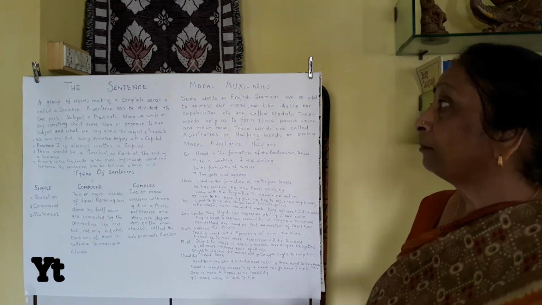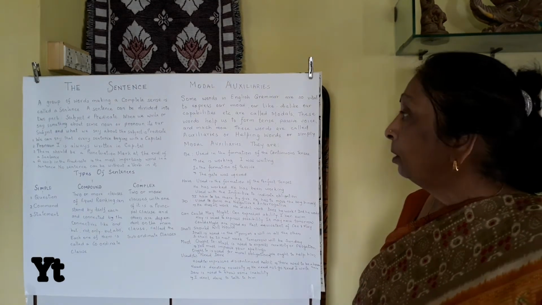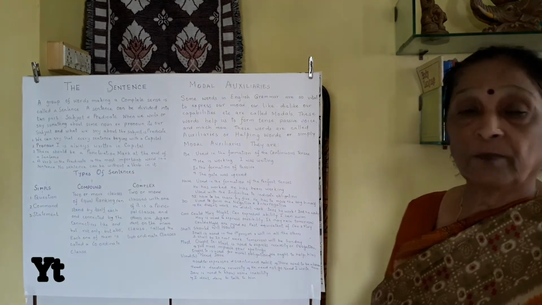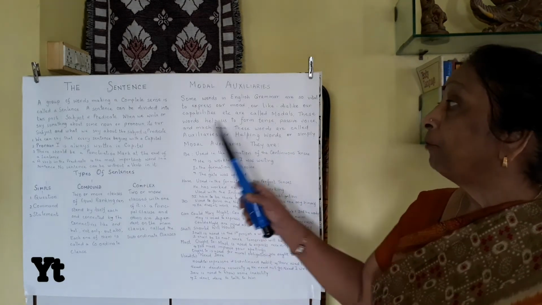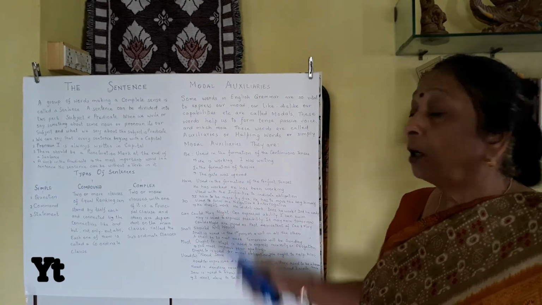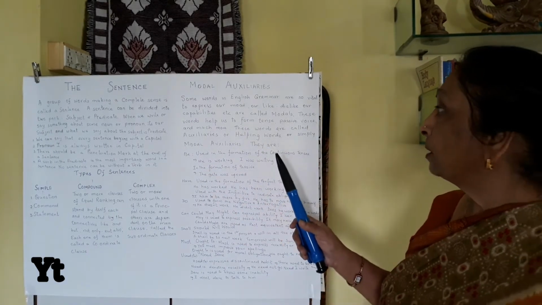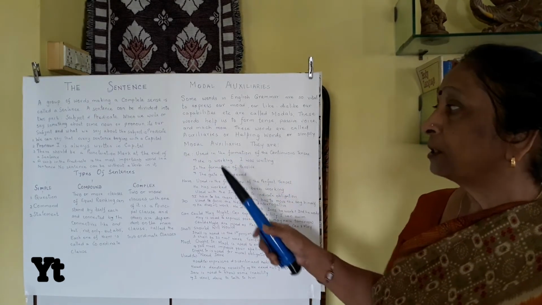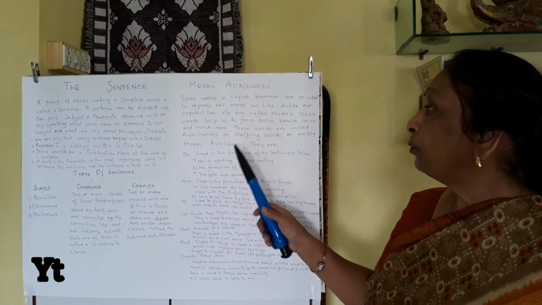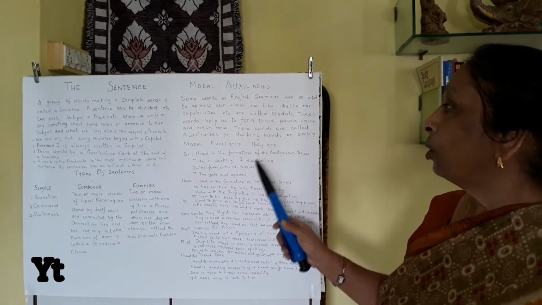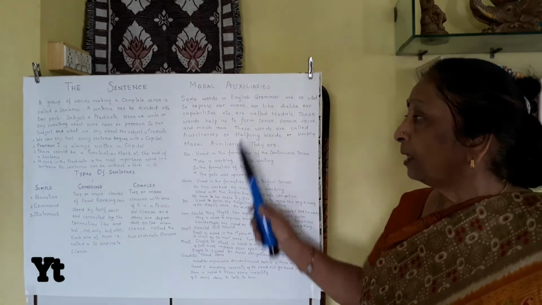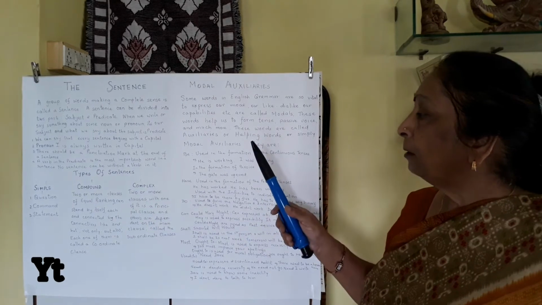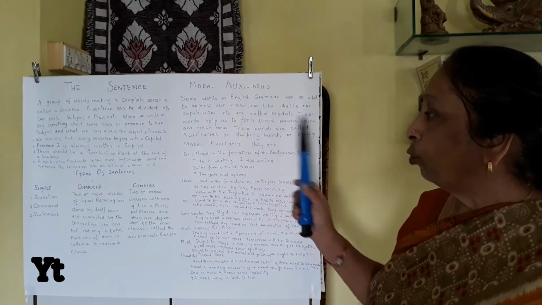Today I would like to discuss modal auxiliaries. Some words in English grammar are so vital to express our mood, our likes, dislikes, our capabilities, etc. All these words are called modals. These words help us to form tense, passive voice and much more. These words are called auxiliaries or helping words or simply modal auxiliaries. They help to form different other grammatical stuff to go with.